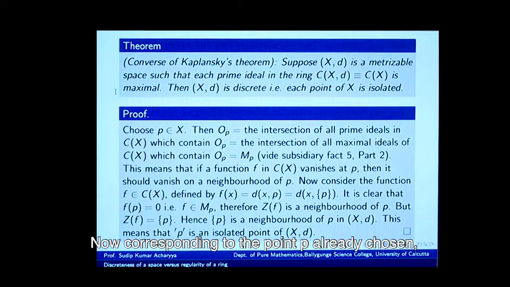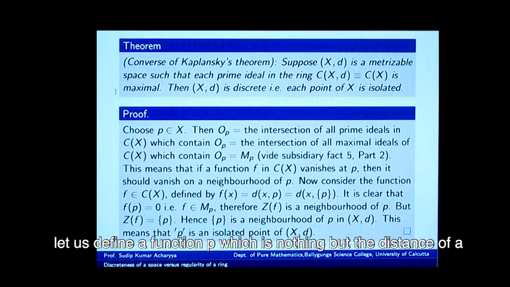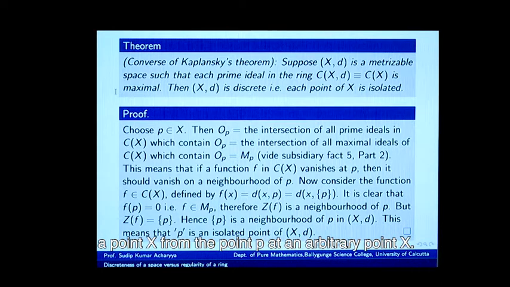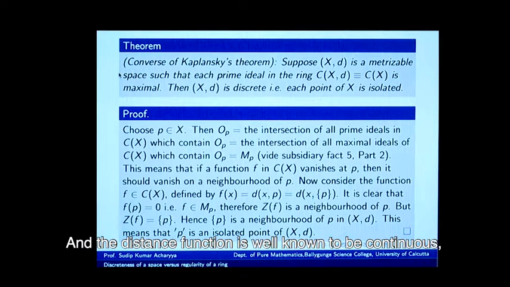Now, corresponding to the point P already chosen, let us define a function f whose value at a point x on X is simply the distance of x from that point P. The distance function is well known to be continuous.